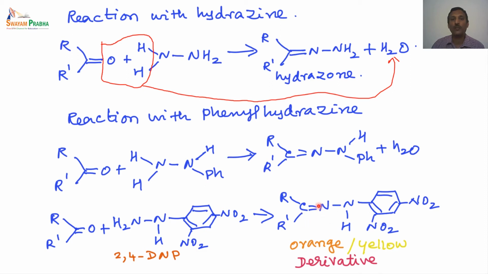And in olden days people used to use the 2,4-DNP derivative for characterization of the corresponding aldehydes and ketones. They have a very sharp melting point and these compounds are also colored crystalline substances.